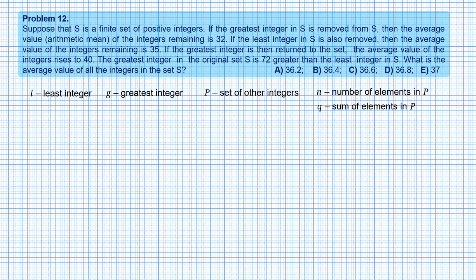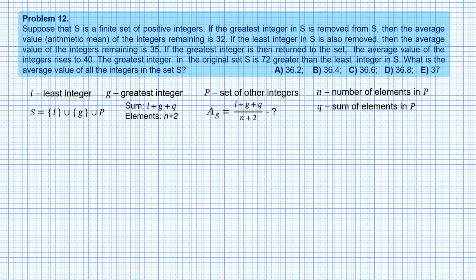Using this notation, set S can be represented as the union of single element sets containing L and G and set P. Therefore, the sum of all elements in S is L plus G plus Q, while the number of elements in S is N plus 2. Consequently, the average value of the elements in S is L plus G plus Q divided by N plus 2. And this is the value we need to find.